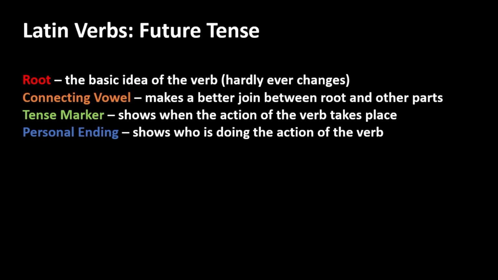You have a tense marker, which shows when the action of the verb is taking place. And again, if you have seen the imperfect tense lecture, you will know how the tense marker works. And then you have the personal ending, which shows you who is doing the action of the verb.